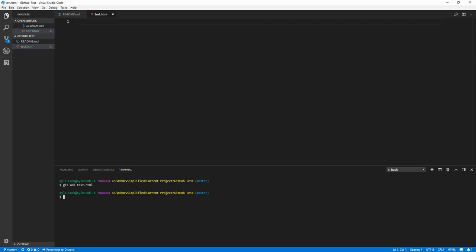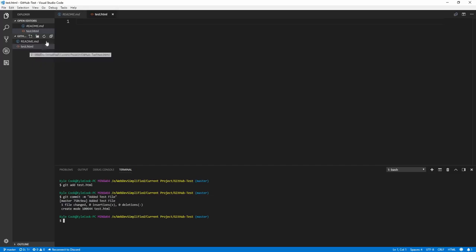And then lastly, if we want to commit this change, we can type git commit, and then we need to add a message to this. So use -m to say that we're adding a message, and then in quotes, put whatever message you want, such as added test file, and then hit enter. And this will add this file to our repository, and you'll see that it is no longer green anymore because it is being tracked by Git and is in an actual commit.